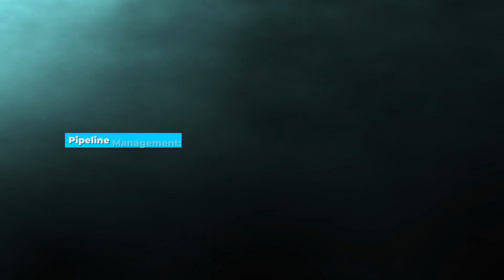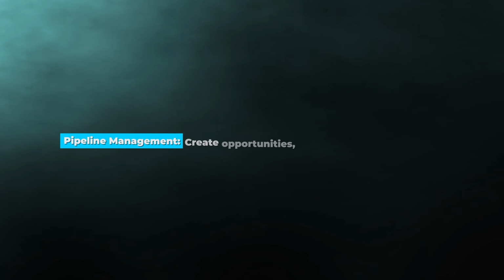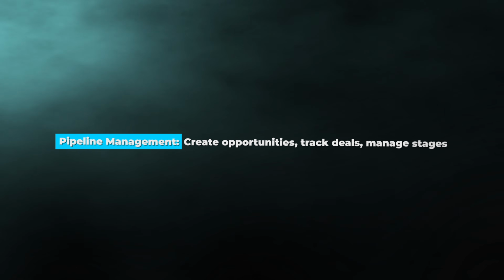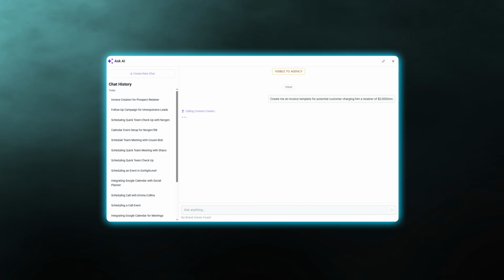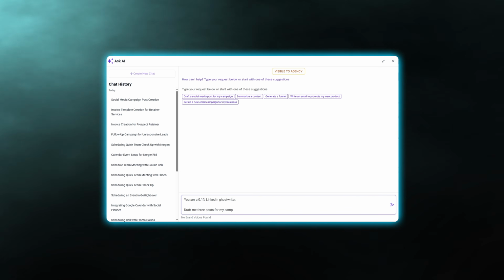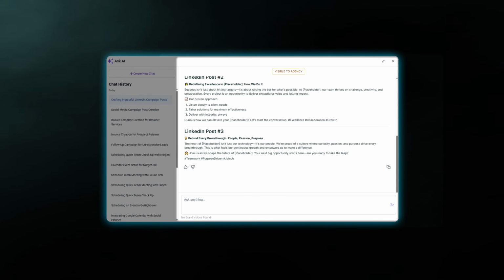It can also do pipeline management, so you can create opportunities, track deals, and manage stages as well with AskAI. In the payment section, you can create invoices and new products with it with just a prompt. In the marketing area, you can actually plan social media content and even generate it, and then have the AI automatically schedule it for the accounts for you. It can even create blogs and funnels or a website for you. Or in the automation category, it can build AI agents and build workflows.